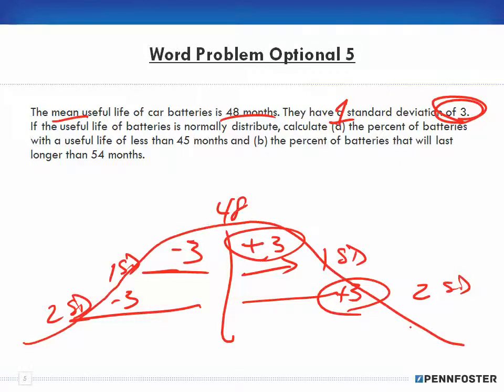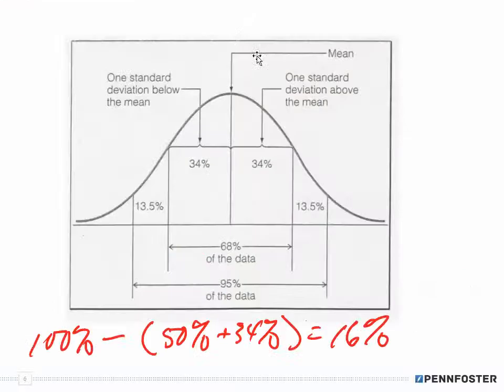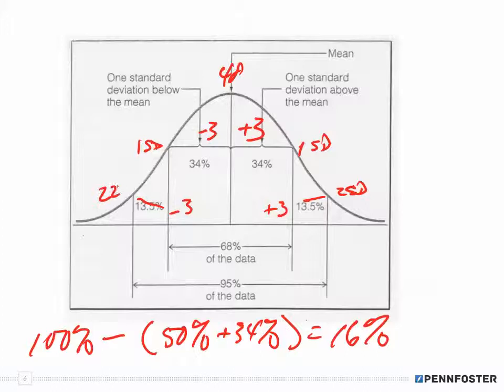Now notice what I'm building here. I'm building the curve. I have 48, and if I add 3, that gives me my 1 standard deviation. If I add another 3, that gives me my 2 standard deviations. And going in the opposite direction, if I'm subtracting 3, that's 1 standard deviation, and if I'm subtracting another 3, that's 2 standard deviations. Now remember, the mean falls in the middle here.